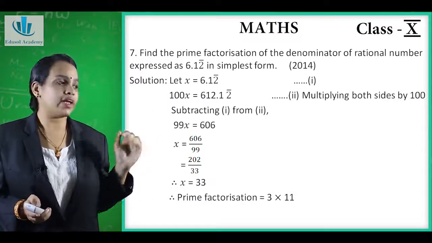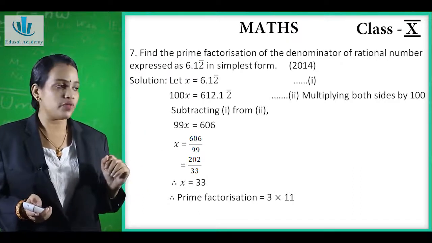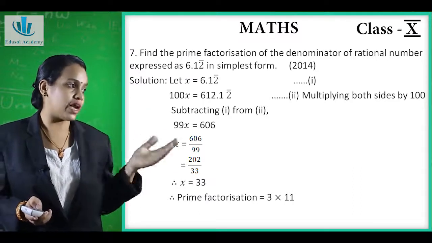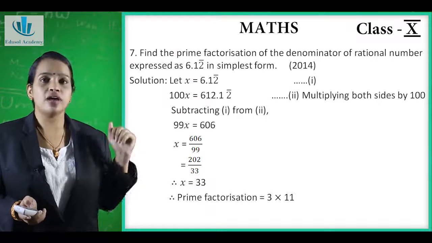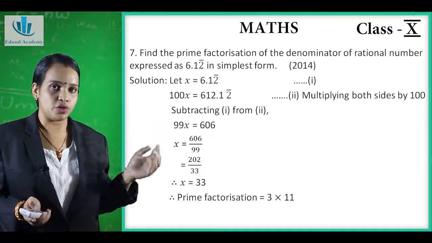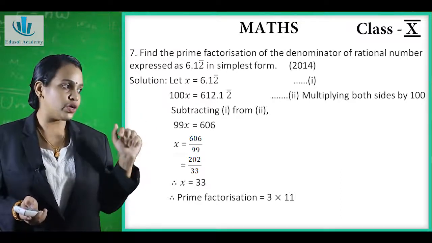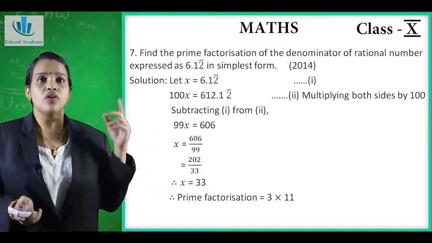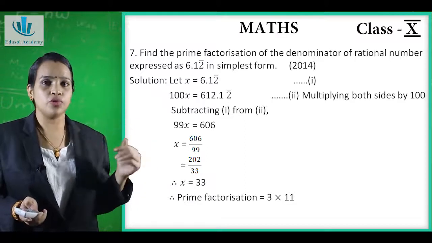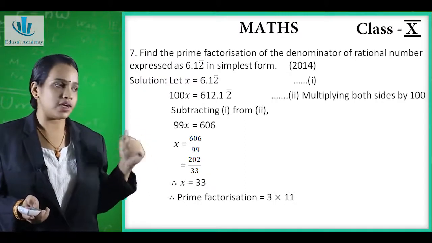Now we will take x as 6.12 recurring. Now we will multiply both sides by 100. So it gives 100x is equal to 612.12. Calling these equations 1 and 2, when we subtract equation 1 from 2, it gives 99x is equal to 606.